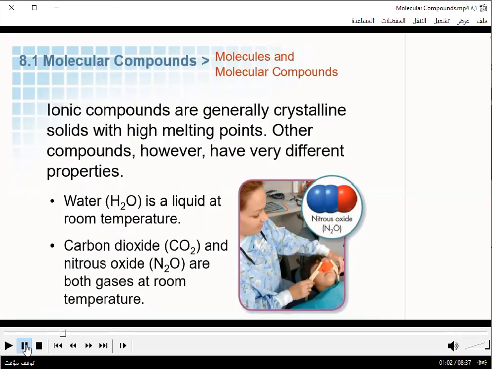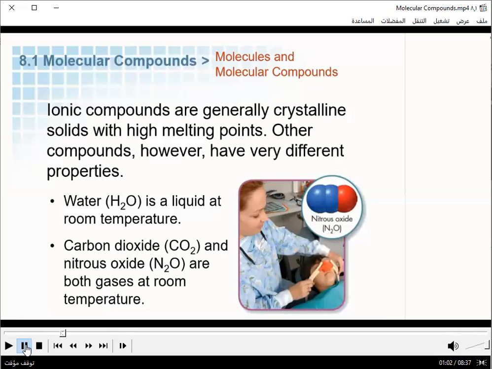The rest of the elements in the periodic table are reactive because they need to combine with each other to form compounds. The rest of the elements in nature do not exist as monatomic molecules. They react with each other to be stable, like one of these noble gases. Okay?